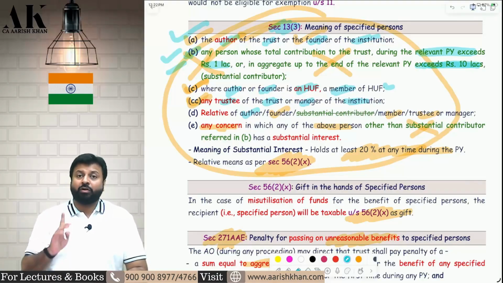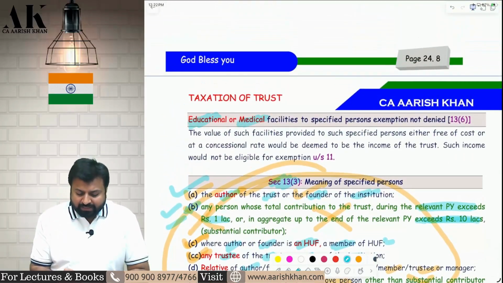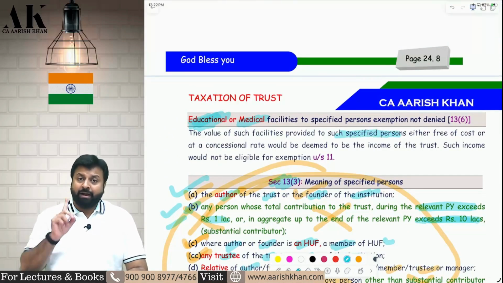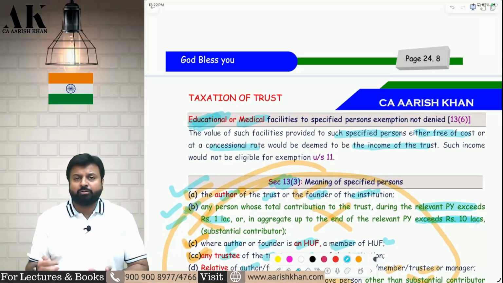There is nothing like that. For hospital and education purpose, there is a relaxation. So if there is a hospital, medical facility and educational purpose, you can provide facility to such a specified person. But if you provide it free of cost or at a concessional rate, then it will be deemed to be income of the trust. Registration will not be cancelled, don't worry.